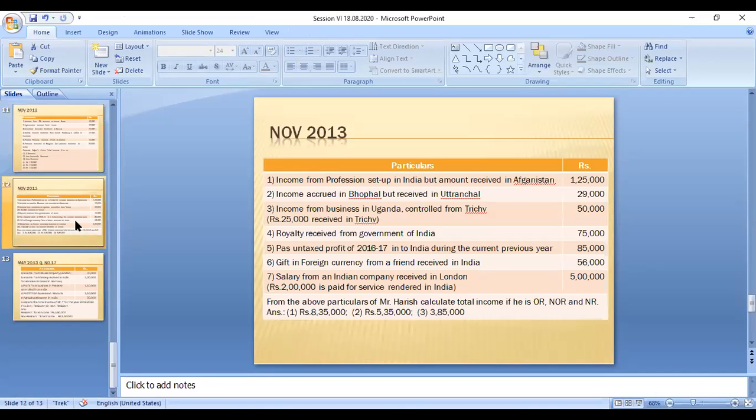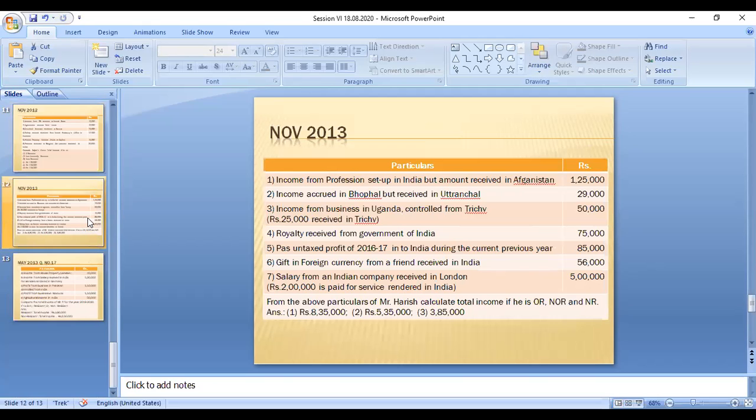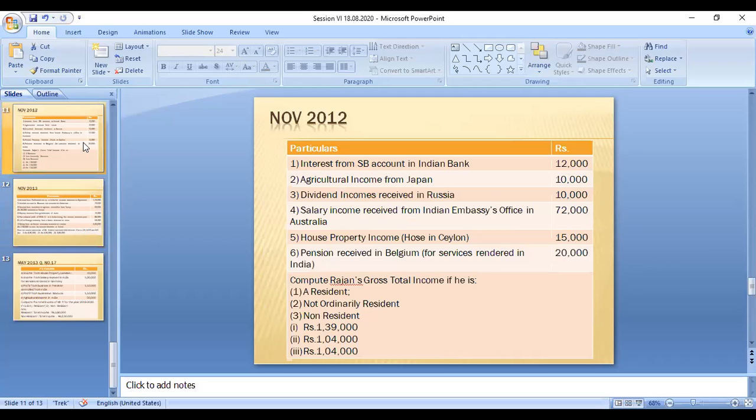There is November 2013, and May 2013 question number 17, which is a 5 mark question. This is a 10 mark question, and this is 2012, also a 5 mark question. So you have to practice these at home. I will share them with you.